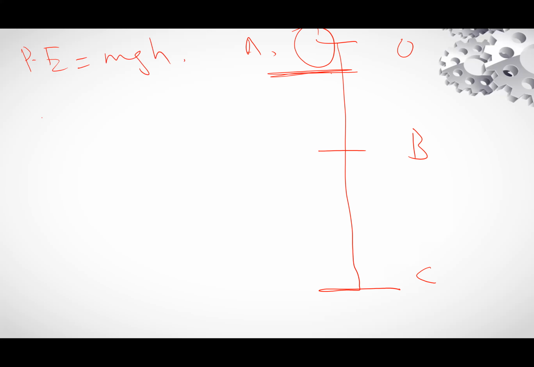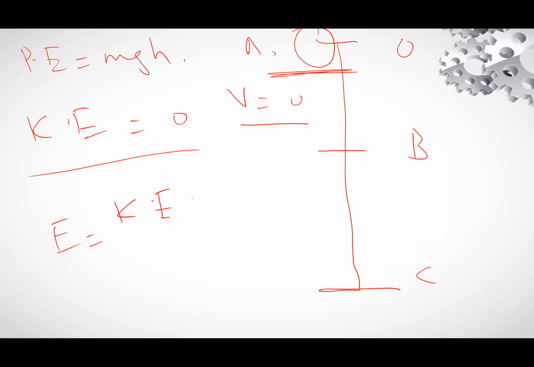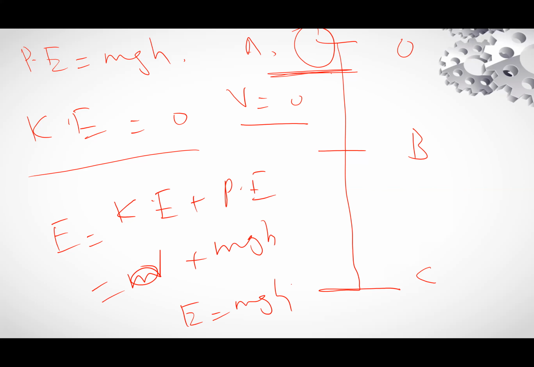This is the diagram. This is point C, this is point B, this is point A. The body is at point A. So potential energy will be equal to mgh and kinetic energy will be equal to 0, because at this point velocity is 0. E total will be equal to the sum of kinetic energy plus potential energy, which is 0 plus mgh. So E total will be equal to mgh.